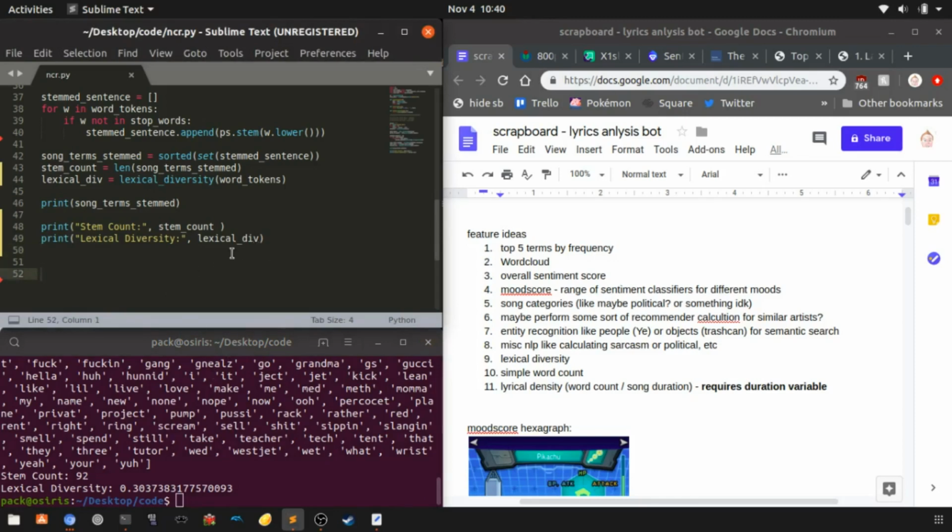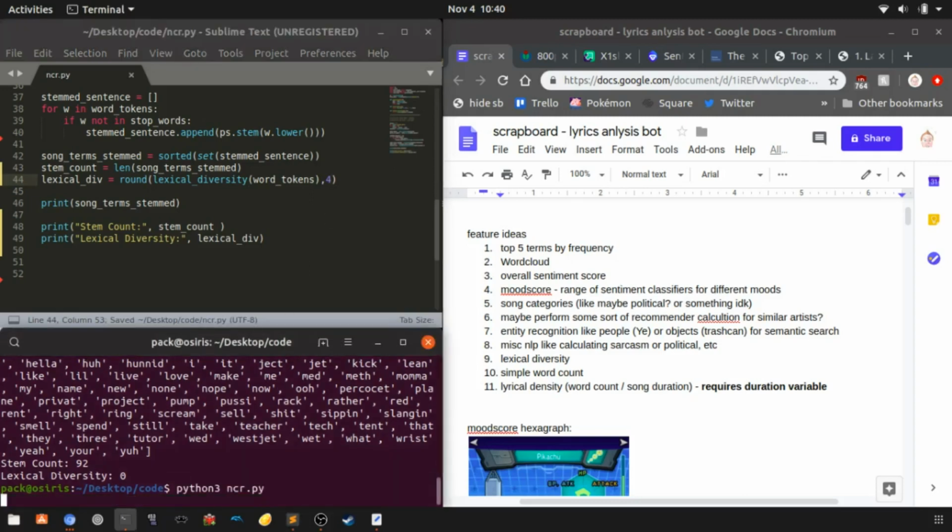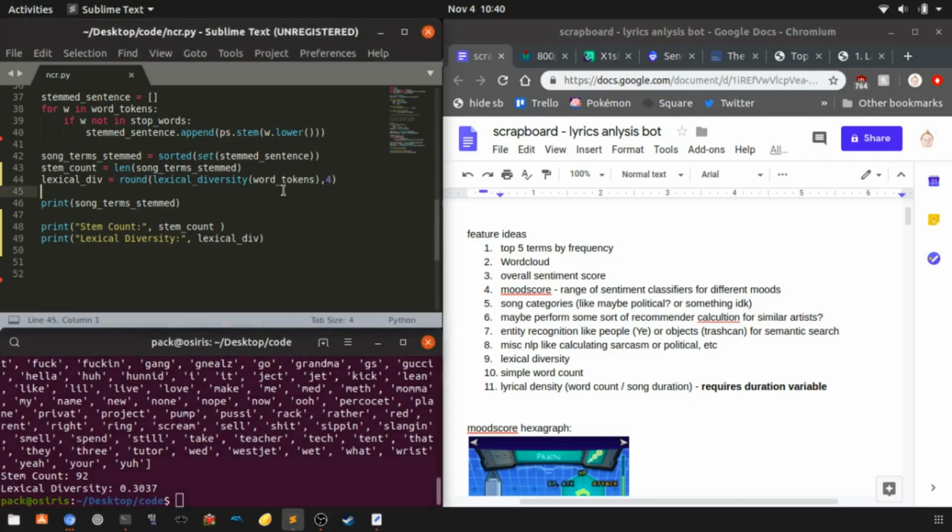Okay. Oh, you know what? I want to show you a cool thing here. So we want to actually round this off. I think there's a round function in Python. Let's see if that works. I don't even know for sure if that actually works or not. Okay, yeah, so that didn't work. So let's see if this works. Okay, perfect. So what we did there is I used the round function in Python.